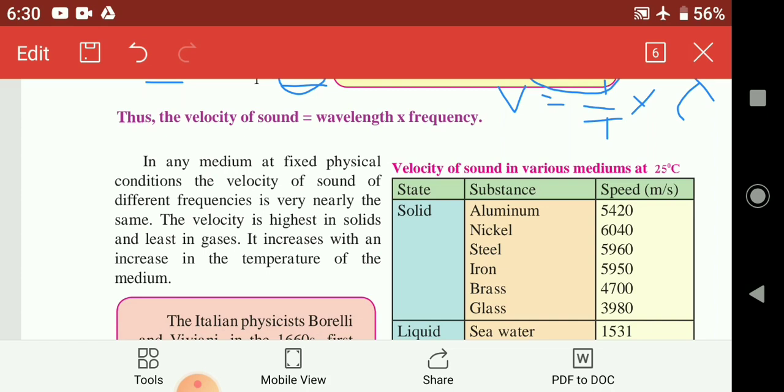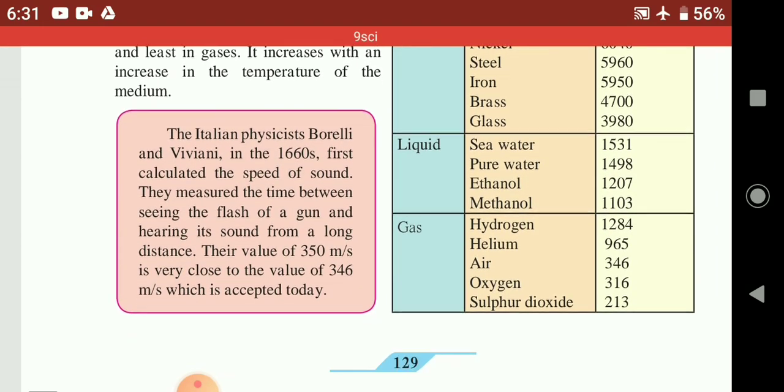So what happens to the medium when you increase the temperature? You know, any substance, when we increase the temperature, it expands. Expansion of the substance means the particles go away from each other. If particles go away from each other, then what will happen? They will get proper place to vibrate, proper place to oscillate.